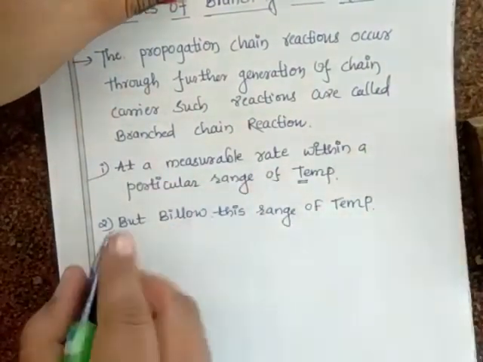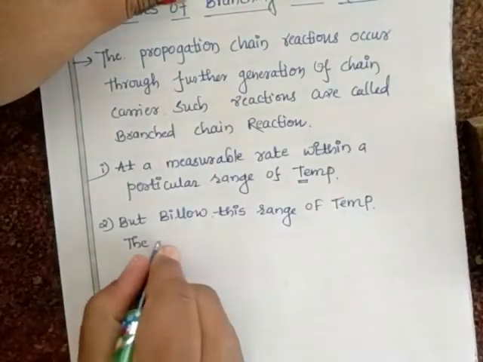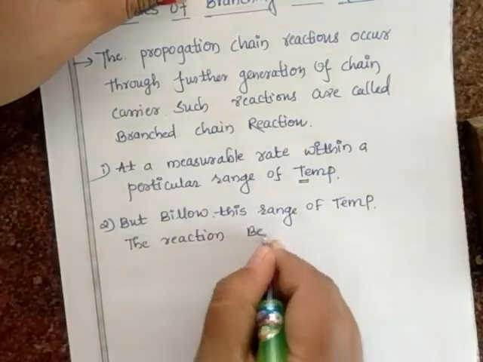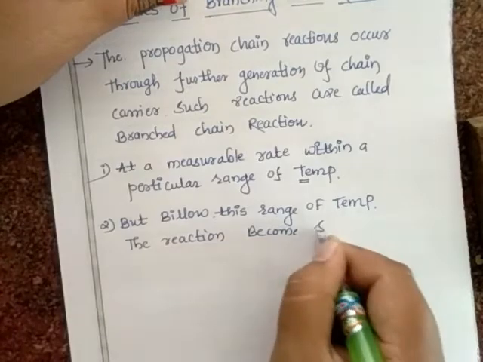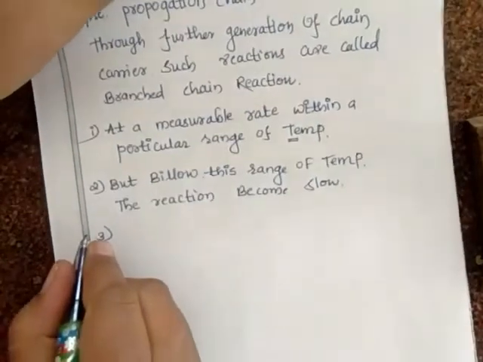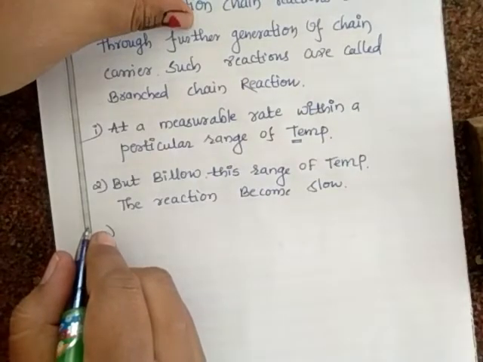The reaction becomes slow. Okay, and what will happen above the range of temperature?